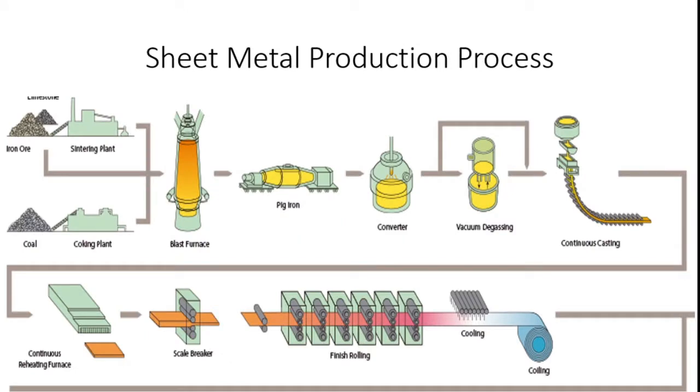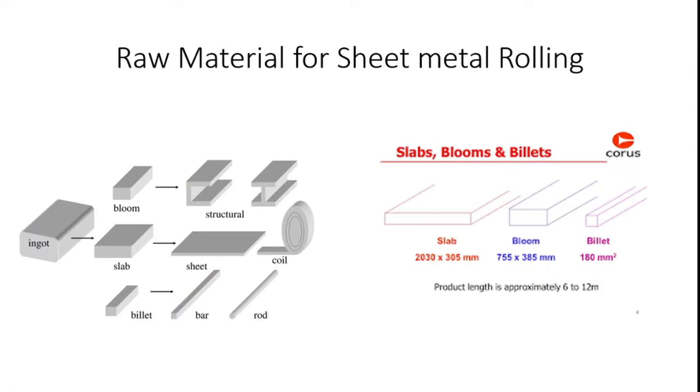Similarly, how is sheet metal produced? Generally, sheet metal is produced from ore extraction. After ore extraction, it is poured into the blast furnace. After that, it may be converted into sheet metal with the aid of continuous casting. Finally, the sheet metal is rolled into a coil, so that sheet metal is always placed in coil type storage. Then comes the raw material for sheet metal rolling.